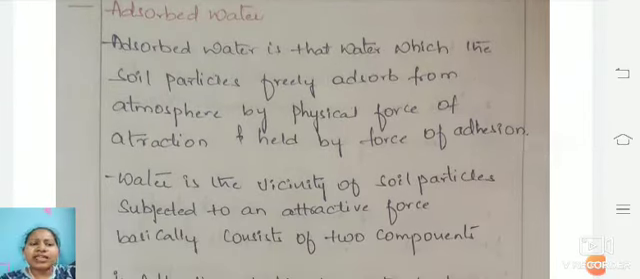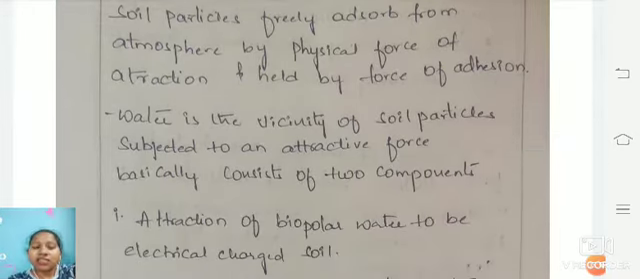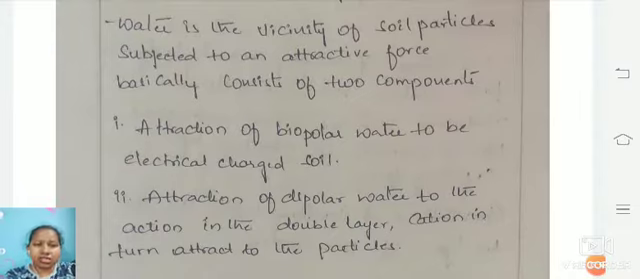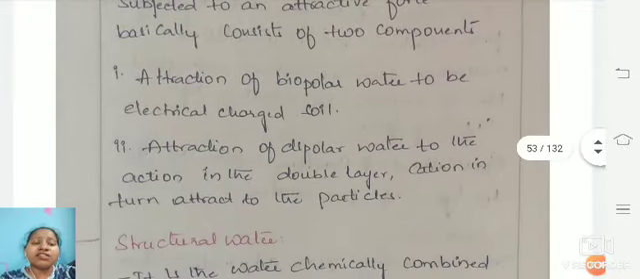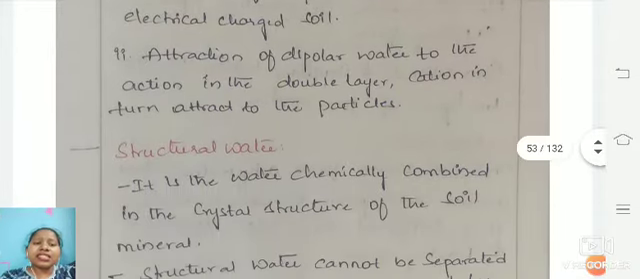As these water particles have attractive forces, they have two components. The first component is bipolar, as these are electrically charged soils. These are bipolar particles. And the next is dipolar, as these dipolars mostly have a double layer, so that the particles cannot attract the other particle. And the next one is structural water.